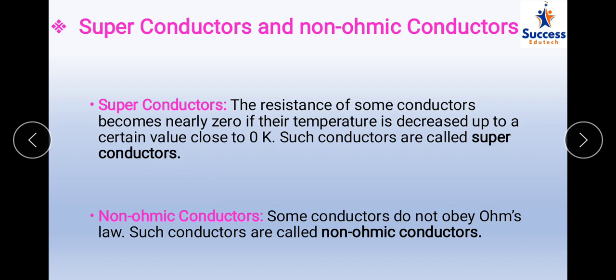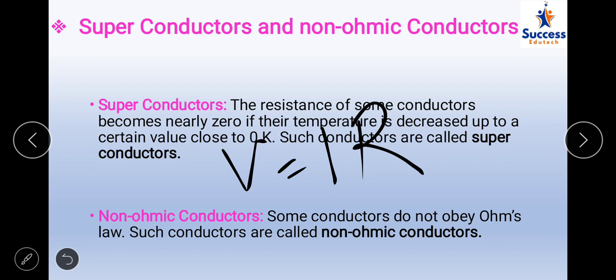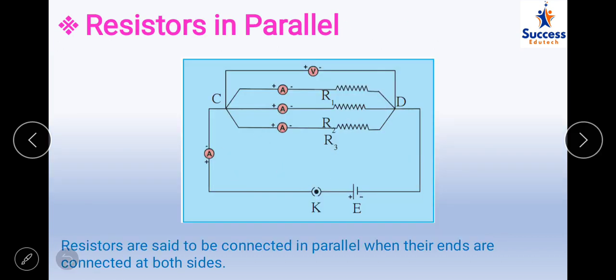That means they are super because they allow a large amount of current to pass through them, because the resistance becomes almost equivalent to 0 at some temperature close to 0 Kelvin. The non-ohmic conductors are those conductors which do not obey Ohm's law. Ohm's law is V equals IR. If any conductor does not obey Ohm's law, it is an exceptional case, and you can call them non-ohmic conductors.